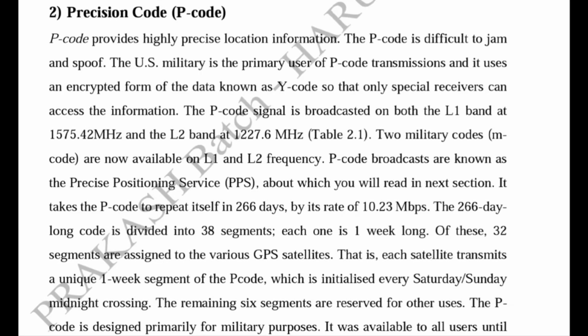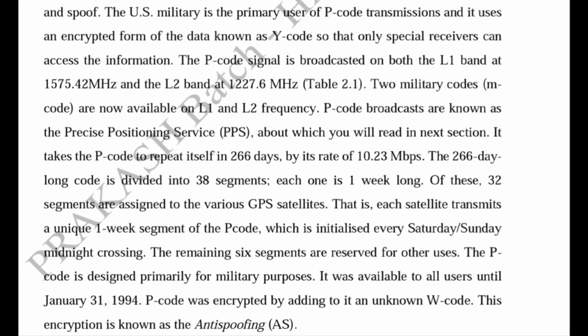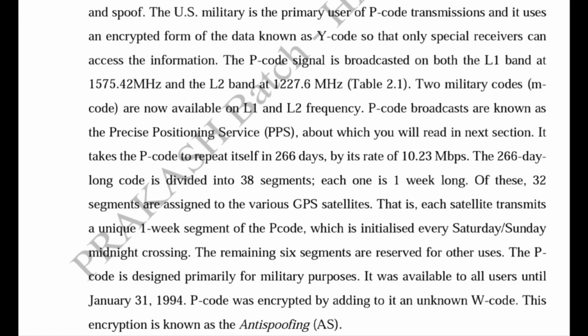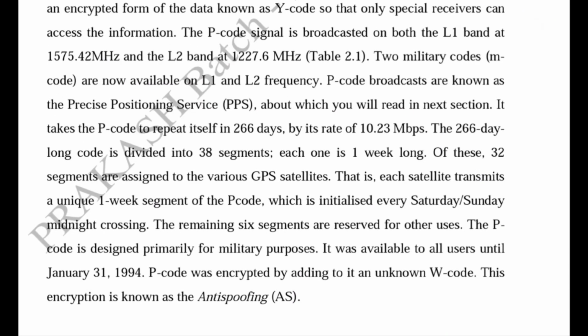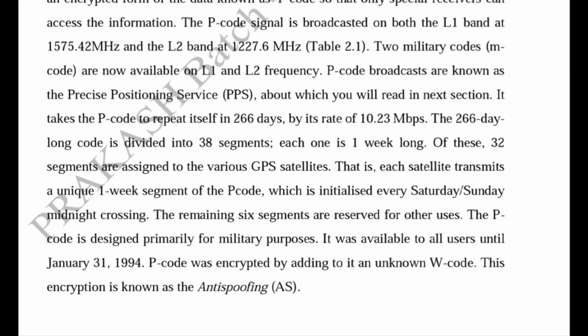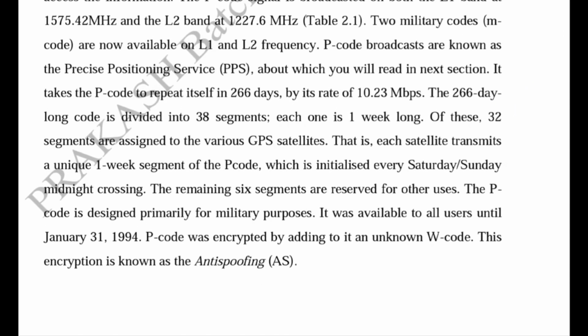So it is basically used by the US military, and this P code signal is broadcasted at both frequencies, the L1 band and the L2 band. The L1 band is 1575.42 MHz, and the L2 band is 1227.6 MHz. We will see these two frequencies in the table. The military M code is also available at two frequencies, but the P code broadcasts the PPS, the precise positioning service.